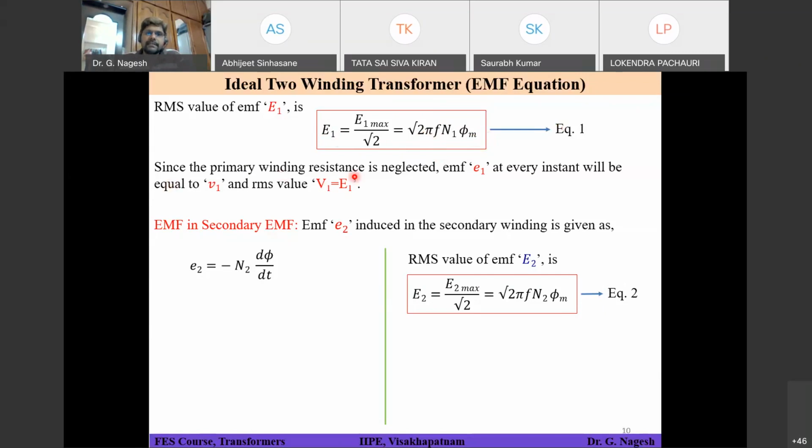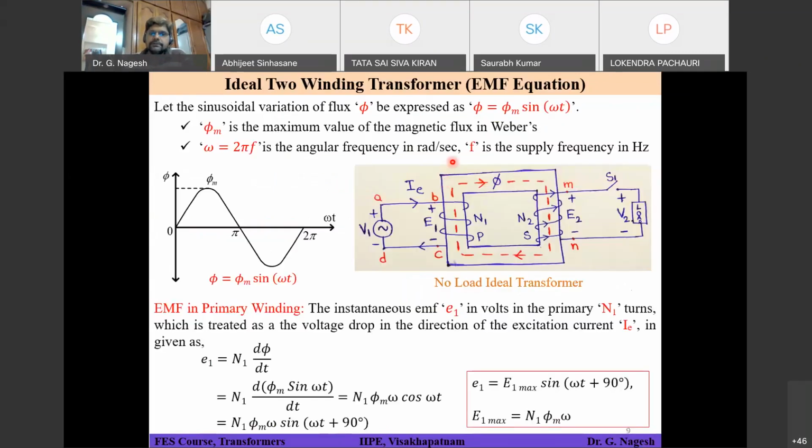Since the primary winding resistance is neglected, that means we have already assumed for an ideal transformer that the primary winding resistance is 0. So what happens if you apply KVL to this circuit? Minus V1 plus E1 should be equal to 0, which indirectly means V1 is equal to E1, since there is no resistance drop in the winding.